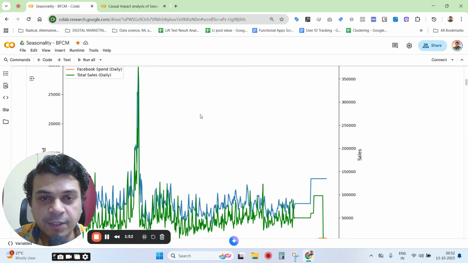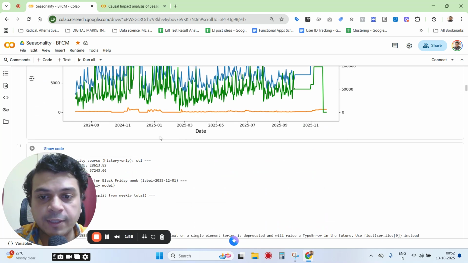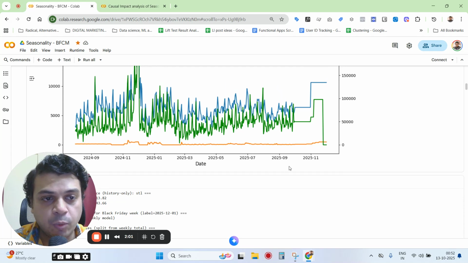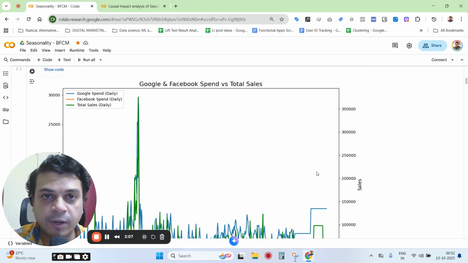Now, if I just show you the spends graph, you will see that the date range that I've chosen for this analysis is, suppose, September of 2024 to a much longer date range. So what I'm trying to do here is it will be two parts, right? I already said the first part of the analysis is where I actually show you the forecasting, and the next part is where I go into the causal impact analysis.